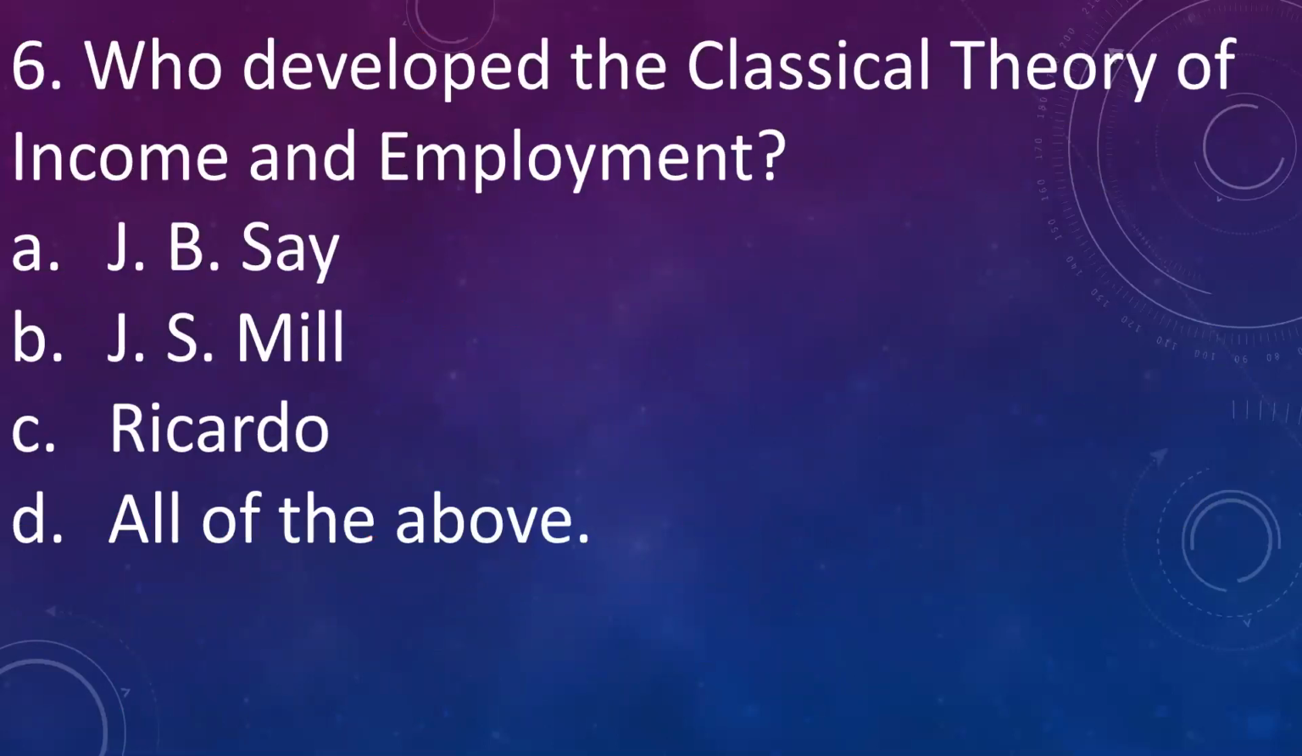Next question is, who developed the classical theory of income and employment? A. J.B. Say, B. J.S. Mill, C. Ricardo, D. All of the above. Answer is all of the above. J.B. Say, J.S. Mill and Ricardo. These three economists have developed the classical theory of income and employment.